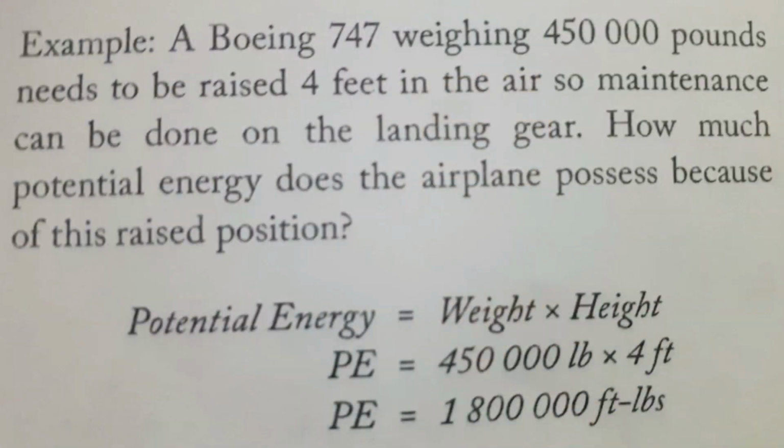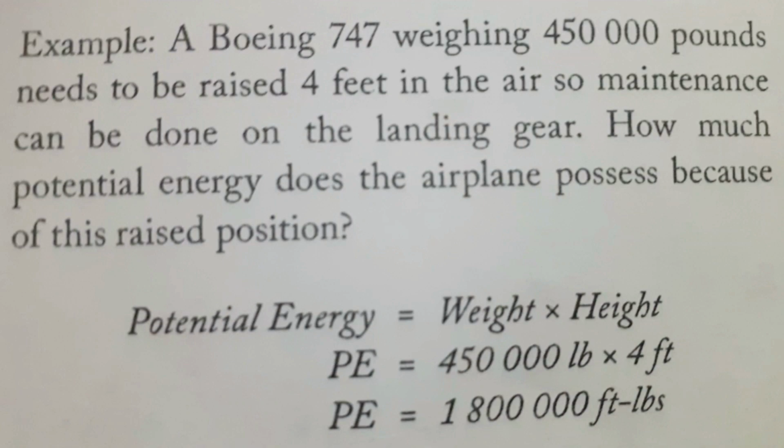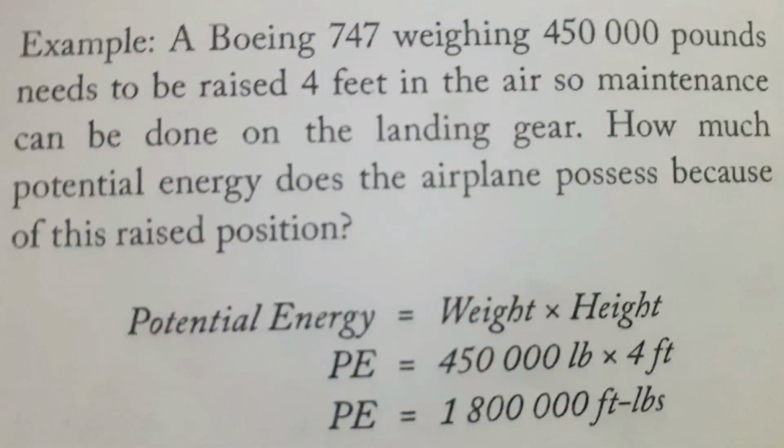I have written it down here so that it will be easier for me to explain to you guys. Consider a Boeing 747 weighing 4,50,000 pounds that needs to be raised 4 feet in the air so maintenance can be done on the landing gear. How much potential energy does the aeroplane possess because of the raised position? We all know that potential energy is equal to weight into height. So we multiply both the values: 4,50,000 lb into 4 feet. So we get the value. The potential energy due to the raised position of the aircraft is 18 lakh.